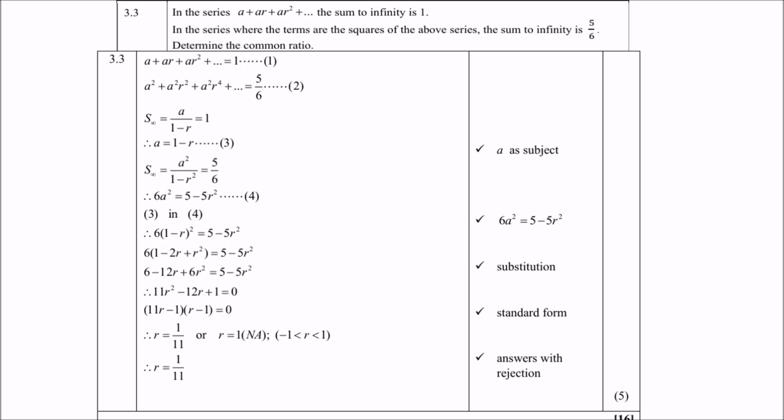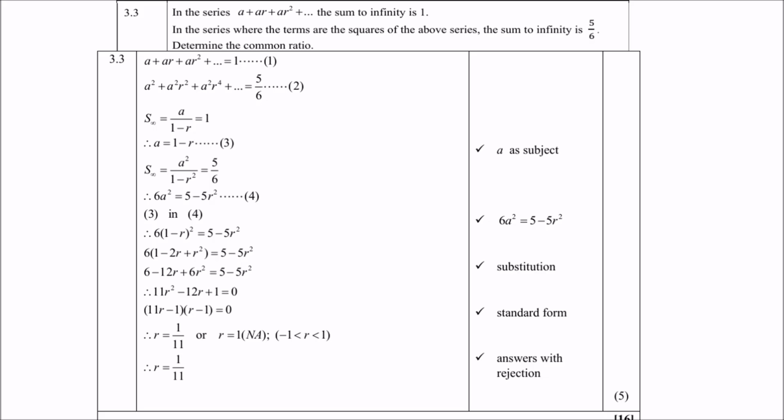So A plus AR plus AR squared and so on equals 1. Let's call that equation 1. Then the other one is the squares. So therefore A squared plus A squared R squared plus and so on equals 5 over 6. That is now the second given information. So we call that equation 2.